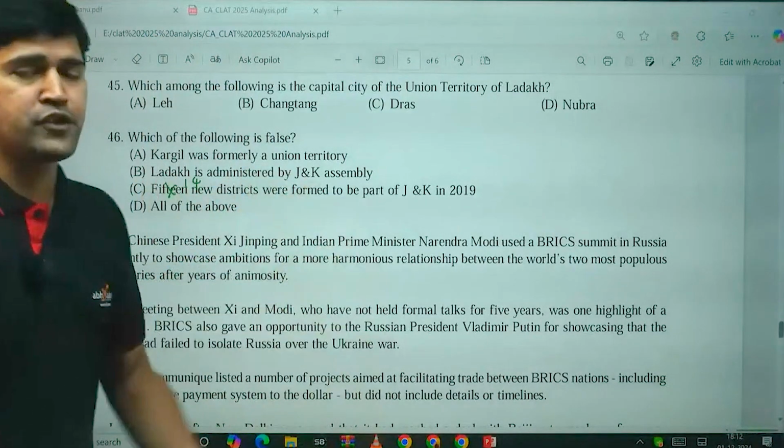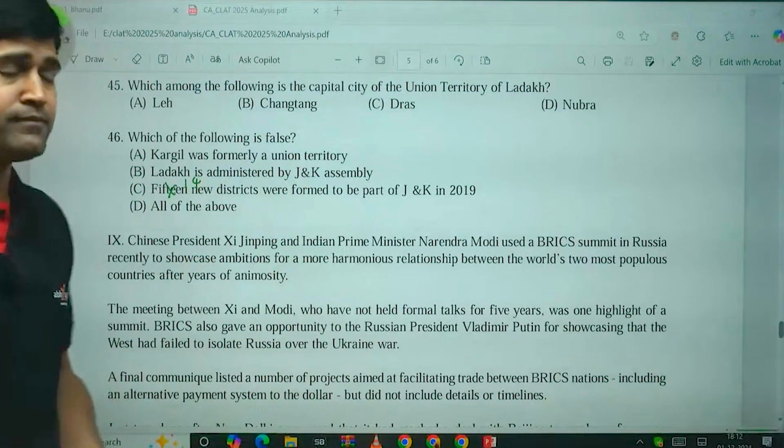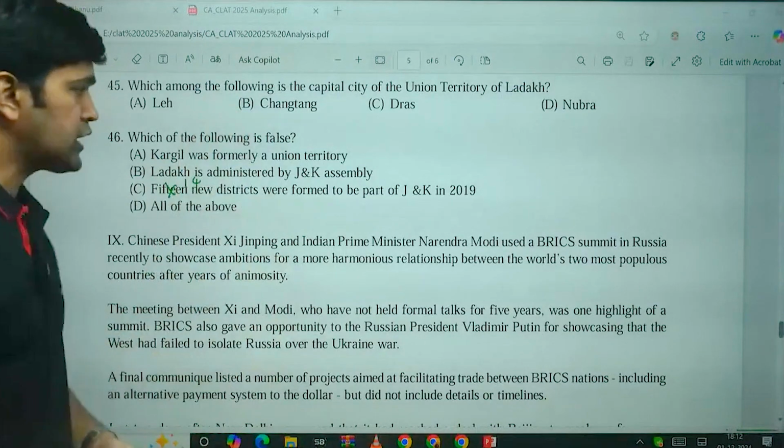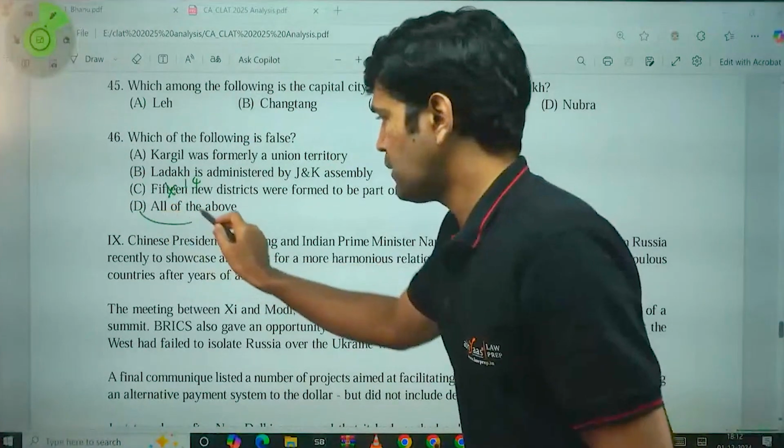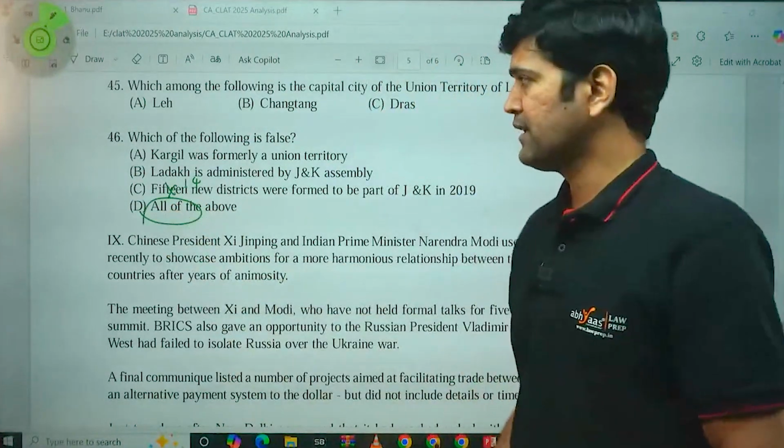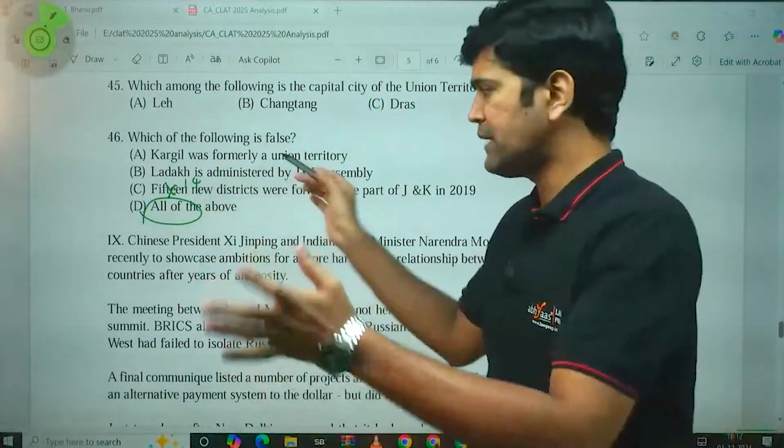Ladakh is to be administered by the Union Territory of Ladakh only. Kargil was not a Union Territory previously. So, all of these options are false. Which of the following is false? All of the above are false.